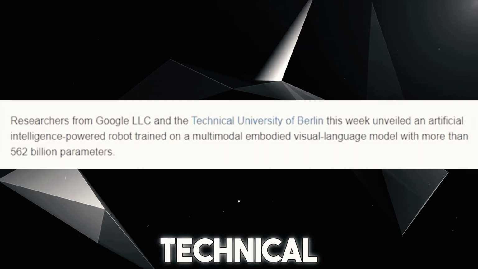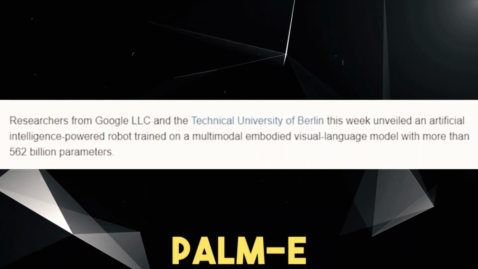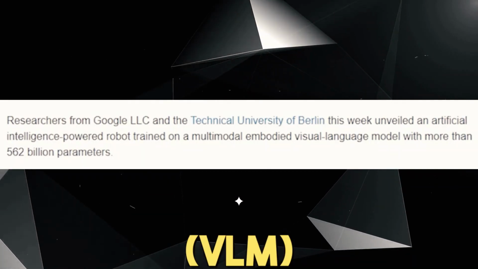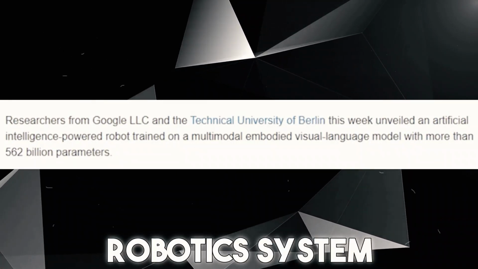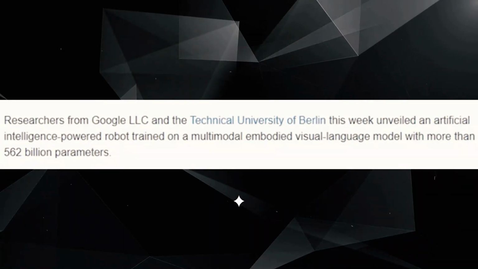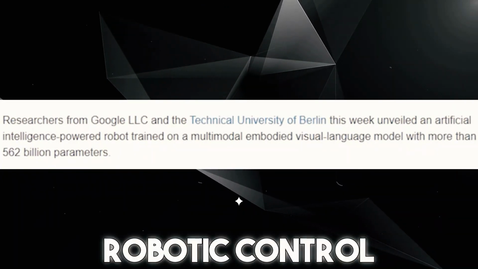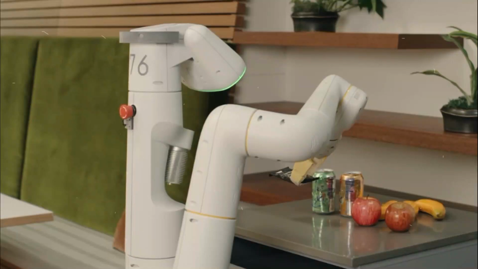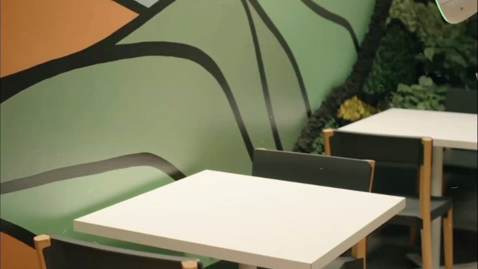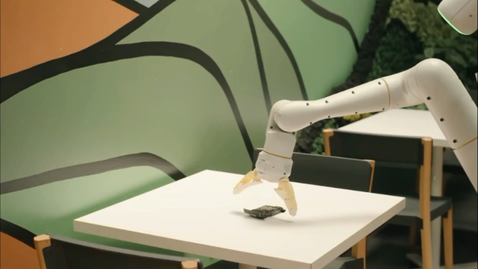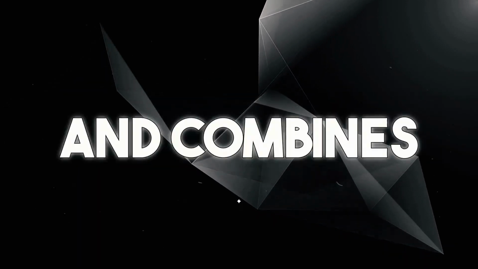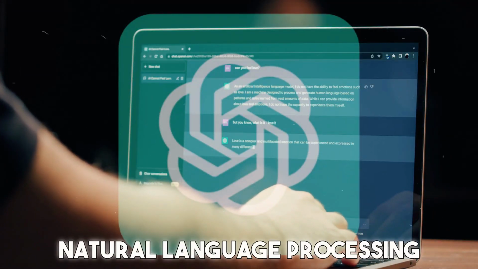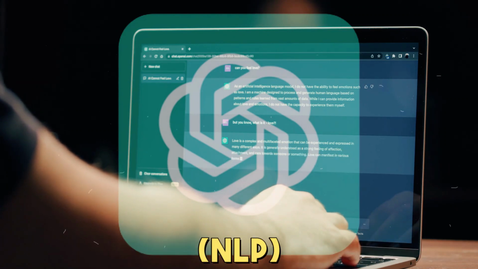Google and the Technical University of Berlin unveiled PalmE, a multimodal embodied visual language model, VLM, with 562 billion parameters that integrates vision and language for robotic control. They claim it is the largest VLM ever developed and that it can perform a variety of tasks without the need for retraining. The platform is dubbed PalmE and combines vision with ChatGPT-style AI models for natural language processing, NLP.